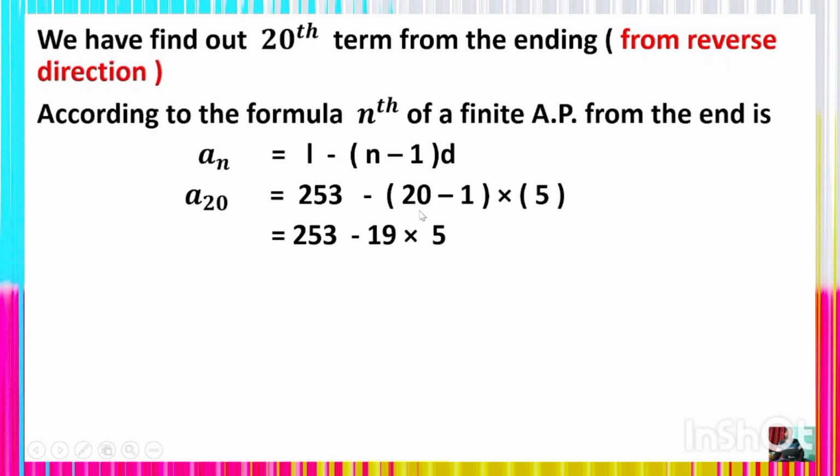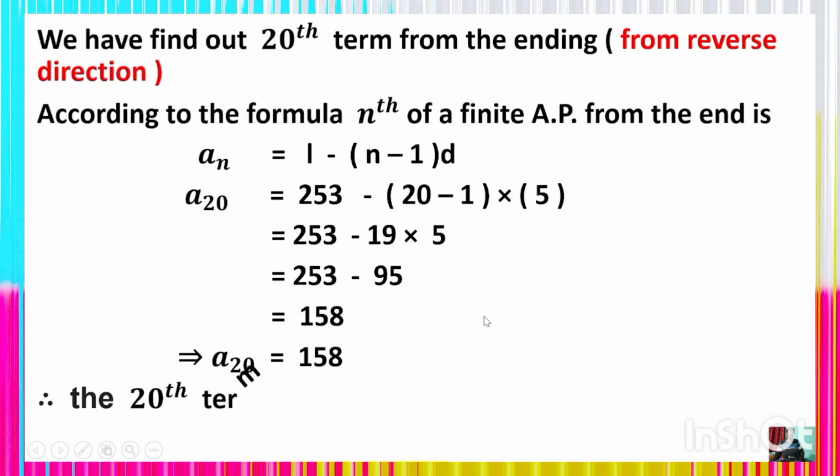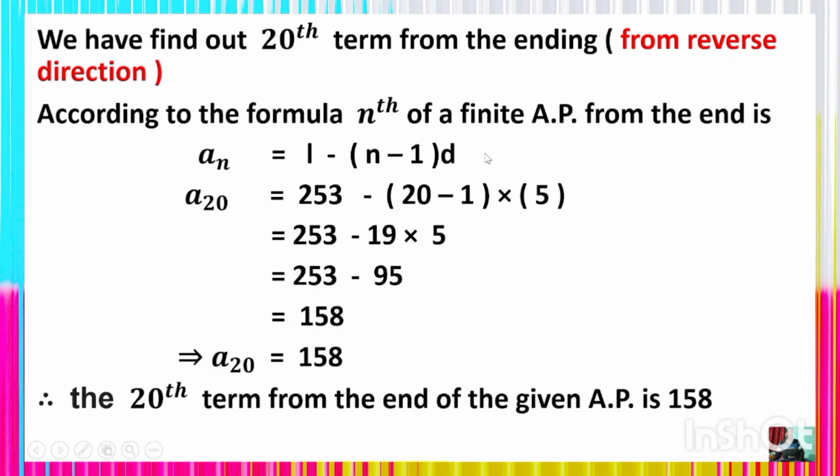So 253 minus, here 20 minus 1 is 19, multiplied by 5. So 253 minus 19 times 5, which is 95, gives 158. Thus we get the 20th term is equal to 158. This is another interesting and important problem for you, and also practice similar problems using the formula. Note down the formula: L minus (n minus 1) whole into D is the nth term from the ending of an arithmetic progression. Thus we get the 20th term from the end of the given AP is 158.